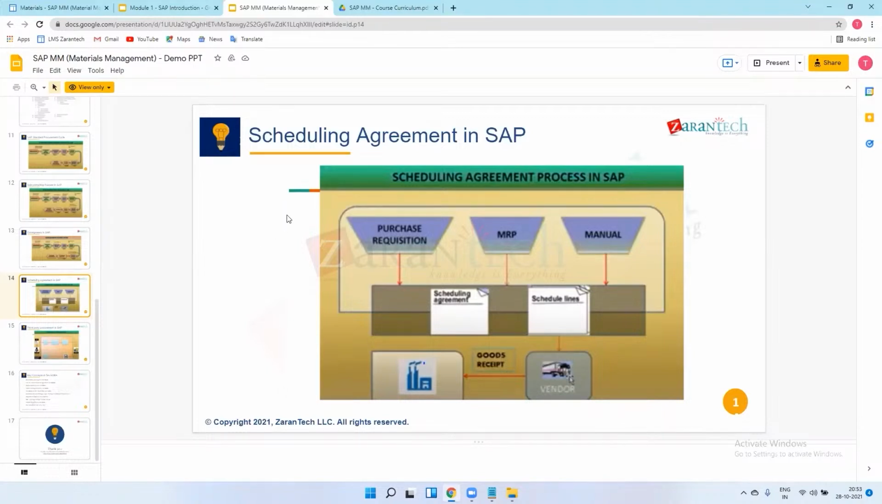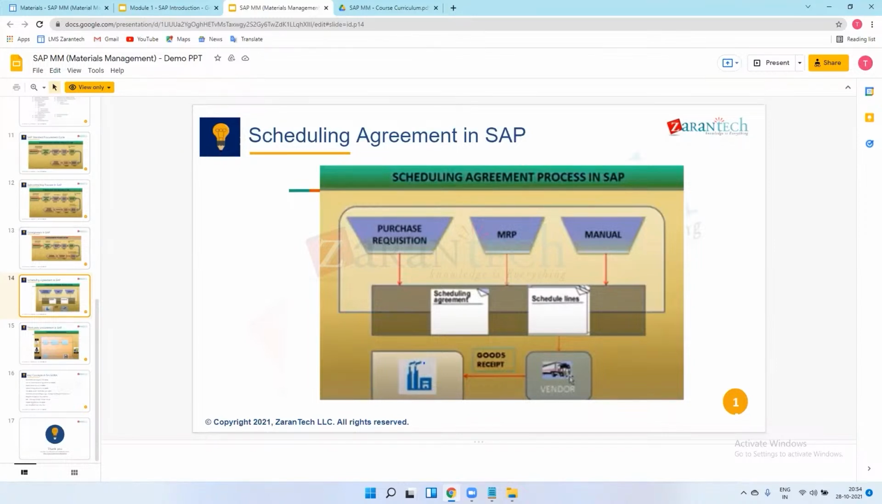In a scheduling agreement, in the PO we require 100 material. We create one PO for 100 quantity, saying I require 100 tires for this much price. One tire has a price of 2000 rupees, so 2000 into 100 is the total value. For this price I will procure material from you. I'll create that PO in the system, and after creation, I'll maintain scheduling lines.